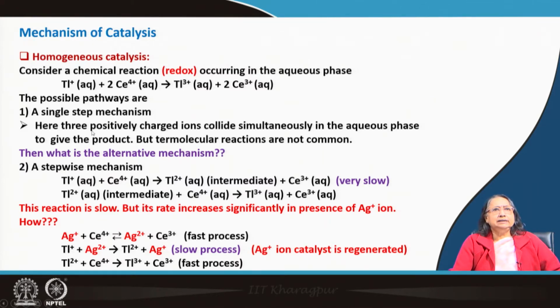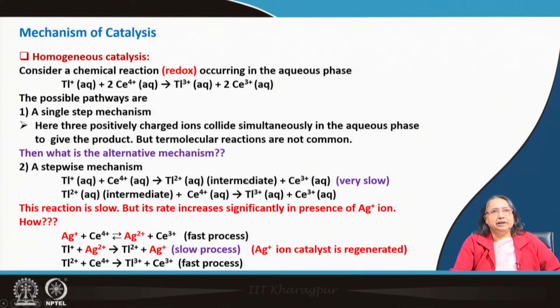So, instead of single step mechanism, we can think about a stepwise mechanism. What is that? This is the first step. Say for example, thallium plus cerium 4 plus is giving thallium 2 plus. This is an intermediate because it is not appearing here. Thallium 2 plus is not there. So, even if in one step we think that it is produced, we have to think another step where it will be consumed.